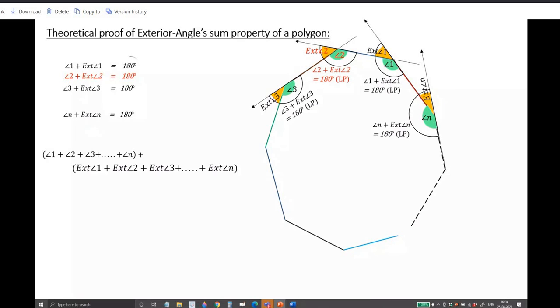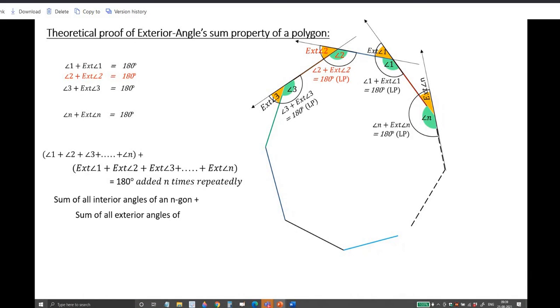On the right hand side, you have 180 repeatedly added n times. So the sum of all the angles, when you put it in words, angle 1 plus angle 2 plus angle 3 plus angle n, represents the sum of all interior angles. And the next one is the sum of all the exterior angles. That is equal to 180 multiplied by n. Why? Because 180 is repeatedly added n times. So it is 180 n.